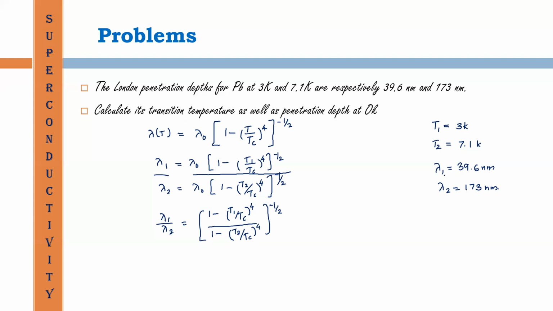We have been given the values of lambda 1 and lambda 2, so we rewrite the expression. Here there is a negative square root, so taking the square of this side, lambda 1 by lambda 2 whole square must be equal to what? It is equal to this quantity raised to minus 1.